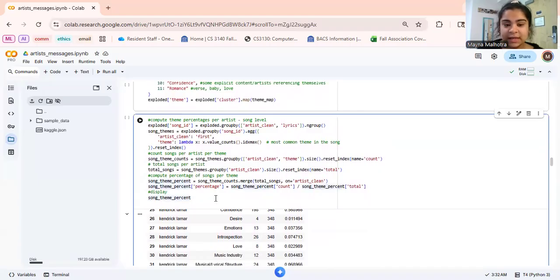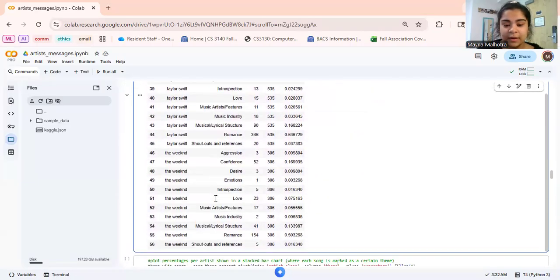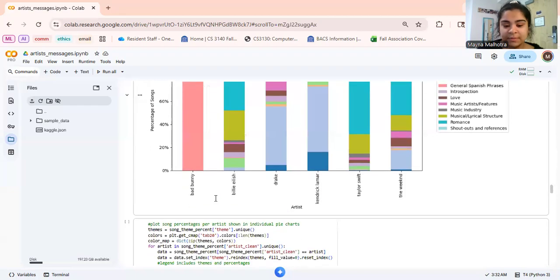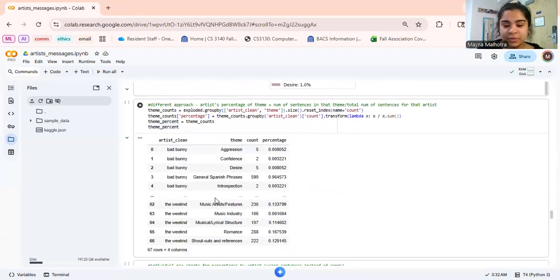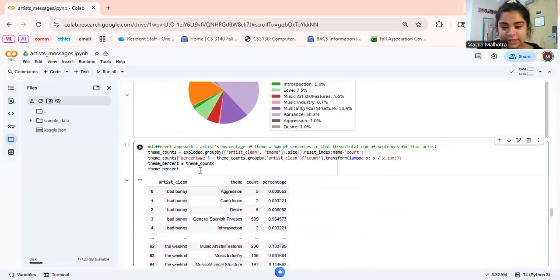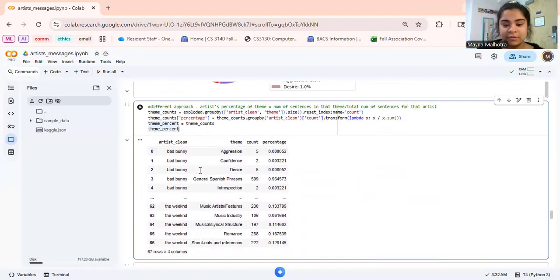This is basically assigning a song the most common theme in that song, based on the number of sentences in that theme. But because the data was kind of skewed, I went about a different approach, which was computing the general number of sentences in each cluster and using that to understand the percentage of the artist's work in different clusters. And that gave a more well-rounded output.